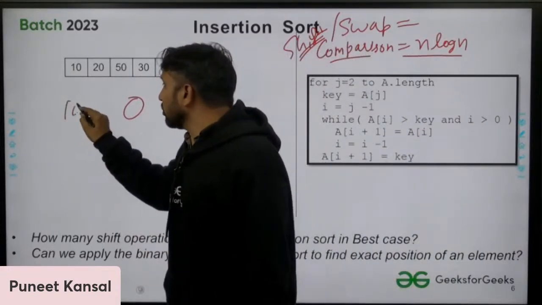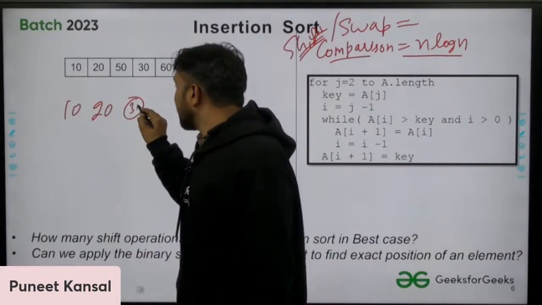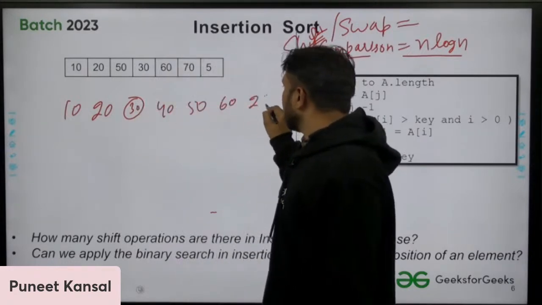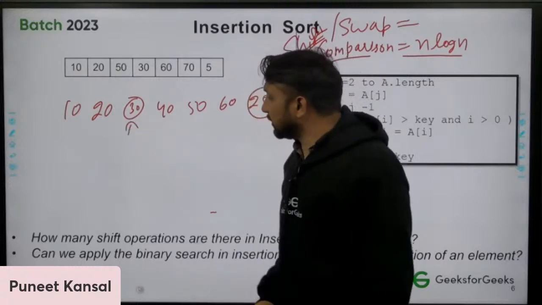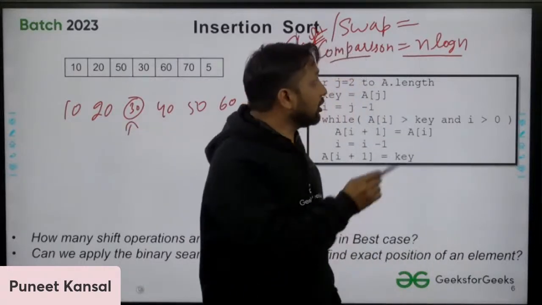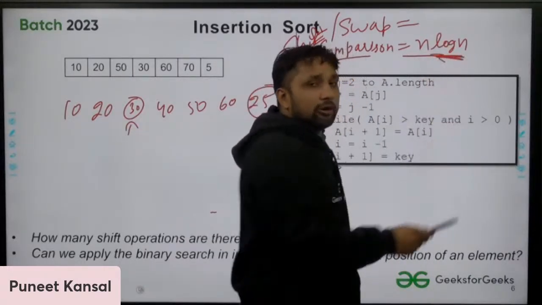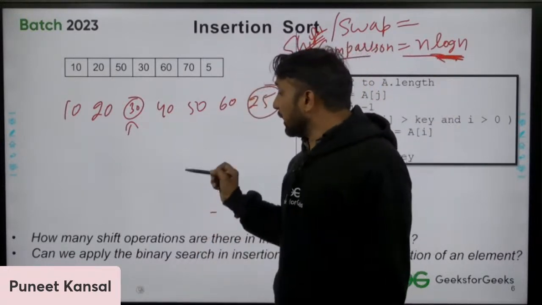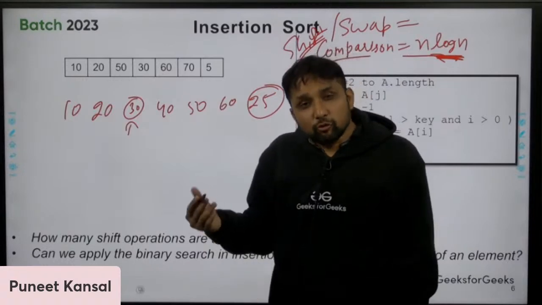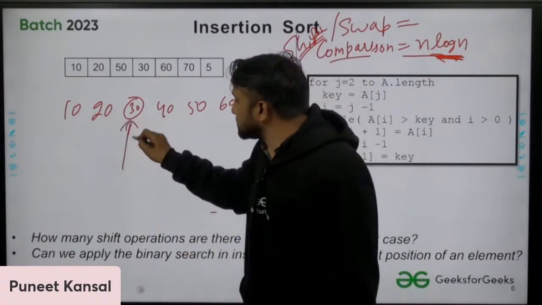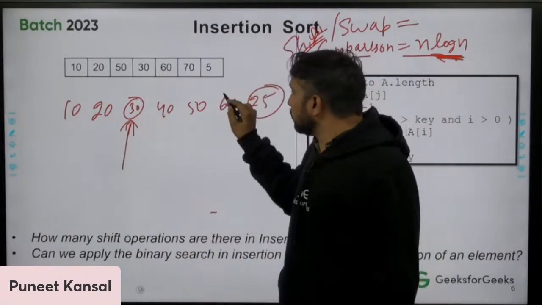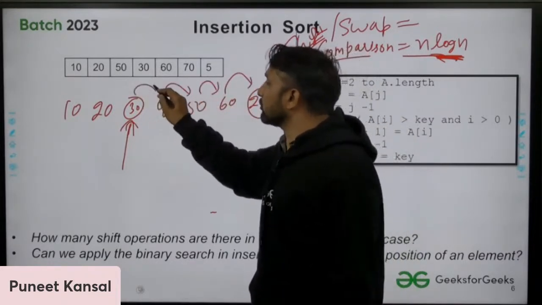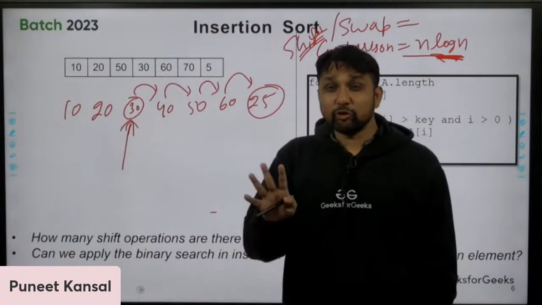Okay, I know 25 will come at the place of 30. Now I know this thing. This element will come at the place of this thing. In how much time? In log n time. For one pass, in log n time. But the problem is that even if you find this position in log n time, you again need to shift linearly. You need to shift all the elements.